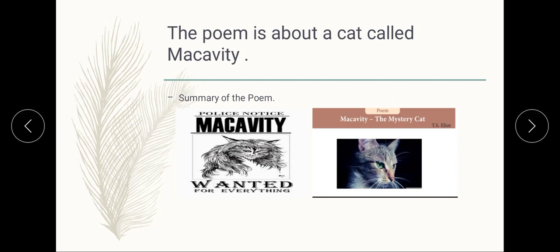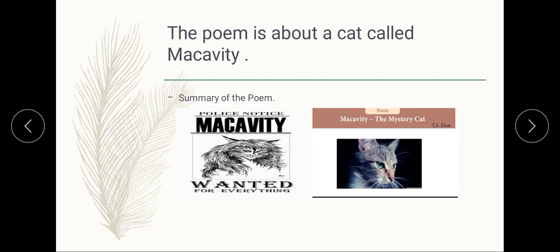Macavity is called the Napoleon of crime in Macavity the Mystery Cat because he is the mastermind behind all the crimes but never actually does the crime. Macavity is very swift in his work and he removes all the proofs of his crime so amazingly that no one is able to make out the person behind the crime.